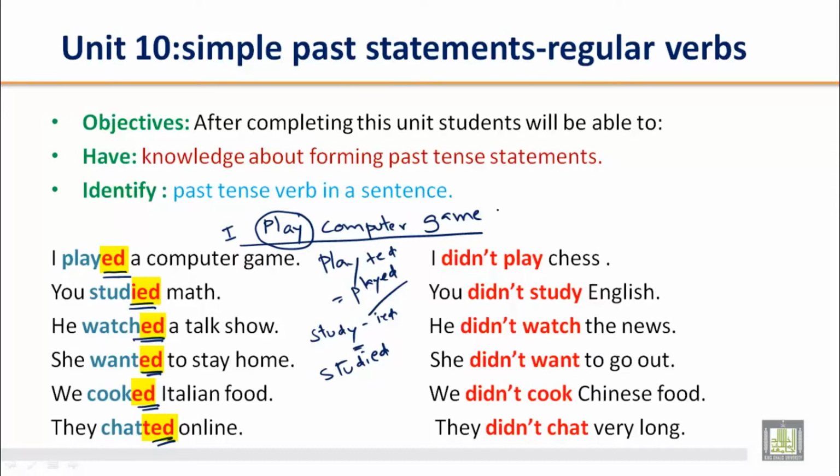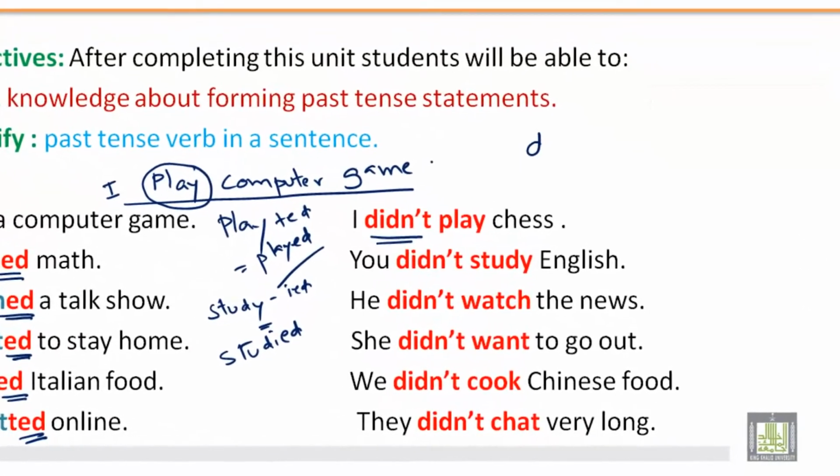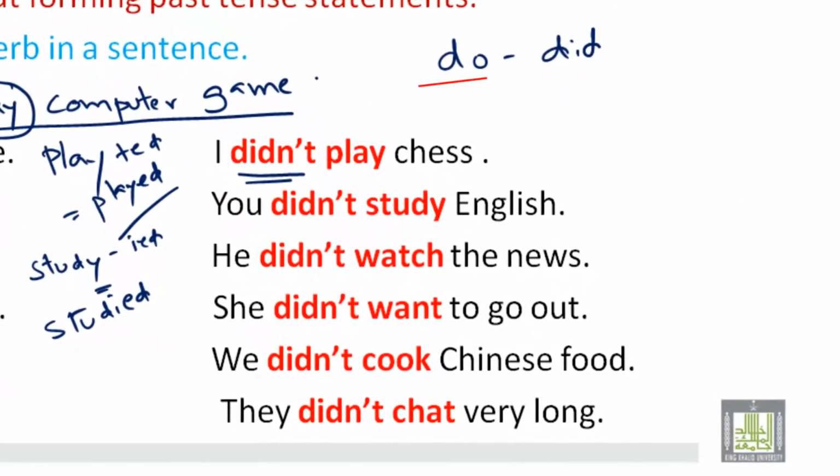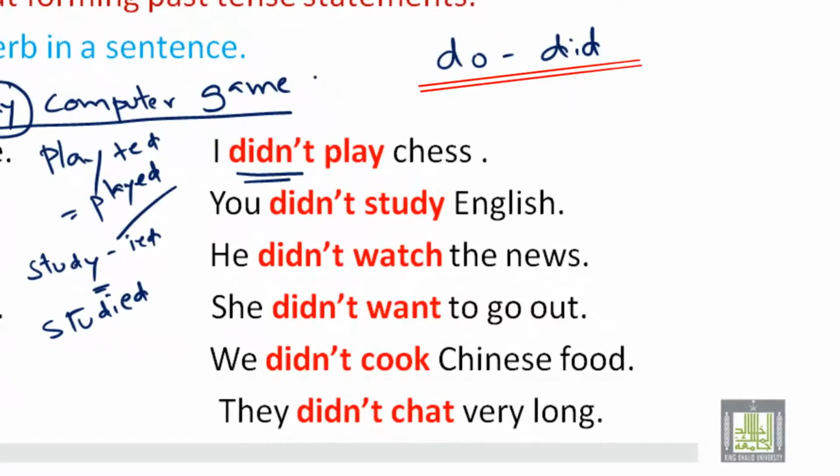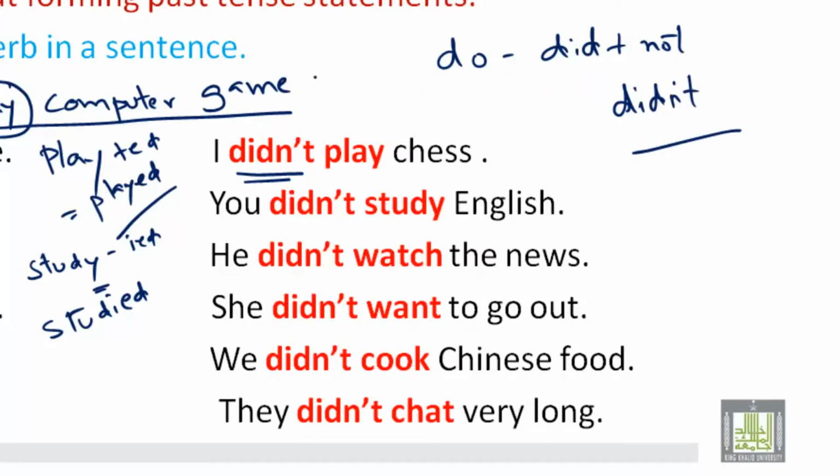You studied math. He watched a talk show. Here we added ed. She wanted to stay home. We cooked Italian food. They chatted online. So all these highlighted endings, ed and ted, show simple past. But remember, when we make a negative, I didn't play chess. The past of do is did, and if you make it negative, did plus not becomes didn't. I didn't play chess.